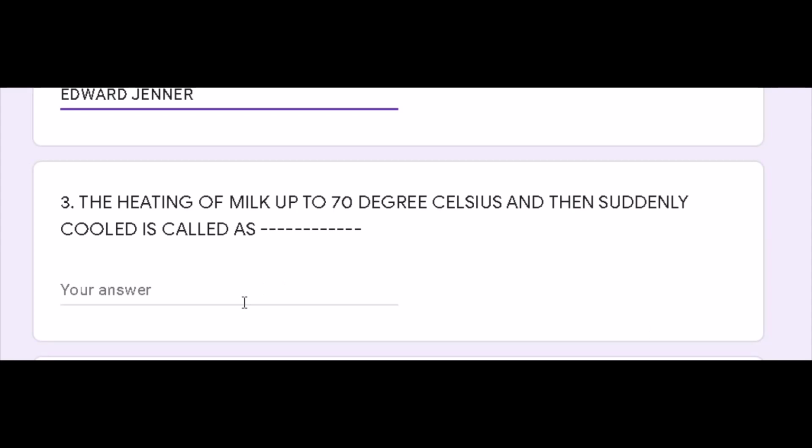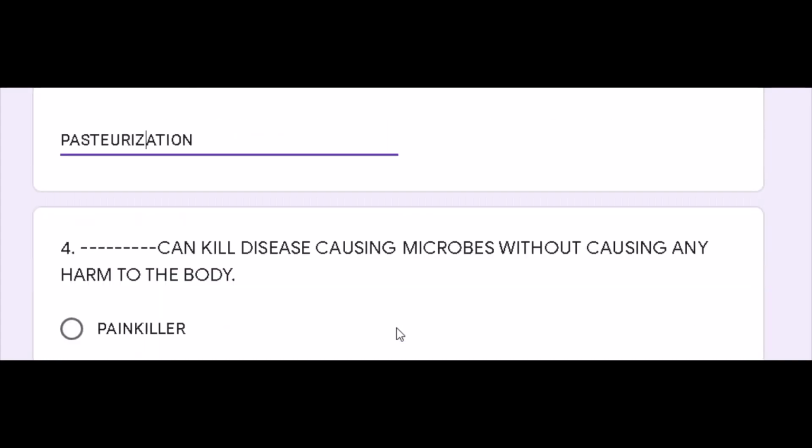Your question number 3 was the heating of milk up to 70 degrees Celsius and then suddenly cooled is called as. So your answer is pasteurization. Pasteurization, basically, is a process in which we heat the milk up to 70 degrees and then cool it so that the harmful pathogens are killed. So the purpose of pasteurization is to eliminate the pathogens, to kill the germs. So we will move to the next question.